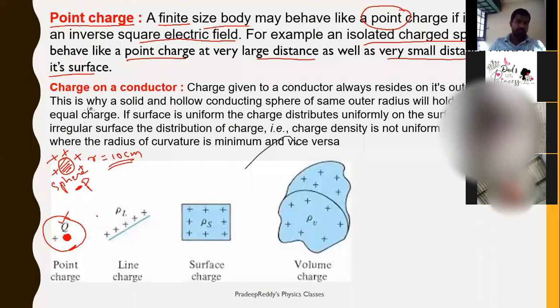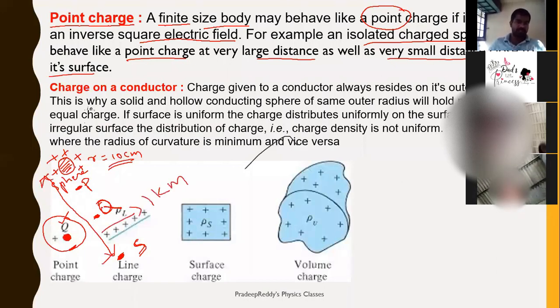Looking from farther, say this is one more position, Q. Considering this position Q, if you are observing this sphere from farther, what would happen to the size of vision? It decreases. Similarly, if you come to a new position at a very large distance, nearly 1 kilometer, you are observing a sphere of radius 10 centimeter at a distance of 1 kilometer. How would you see it? It behaves as a small point where the whole positive charge is concentrated.